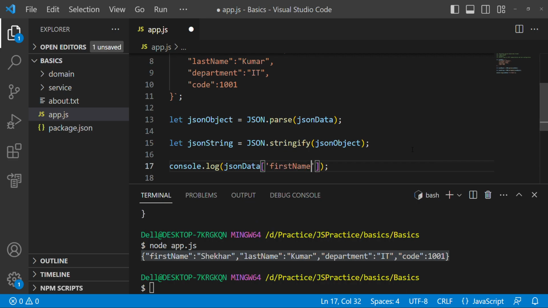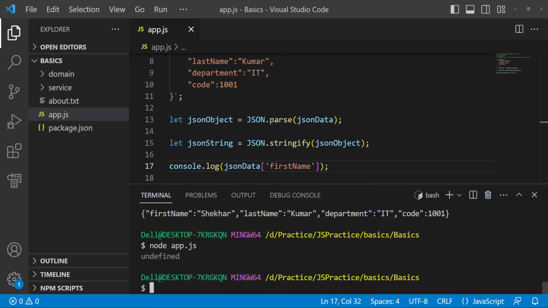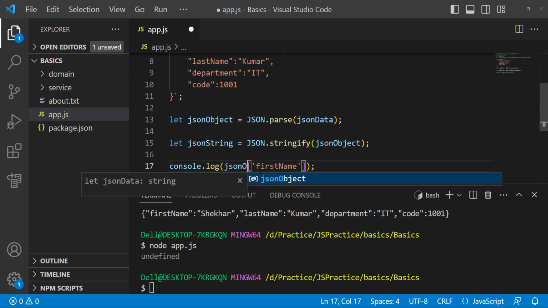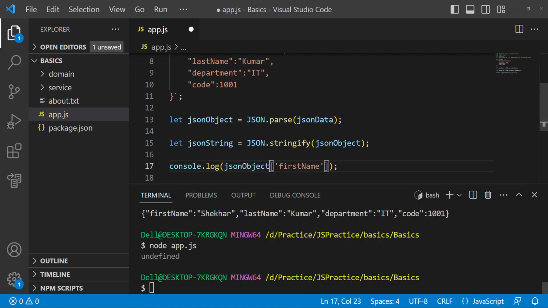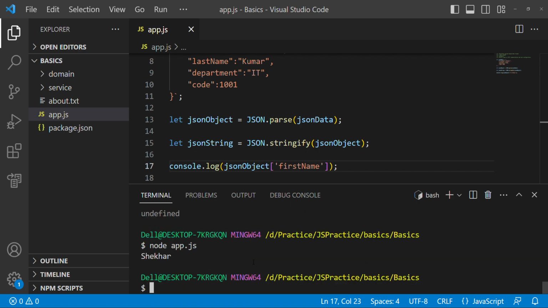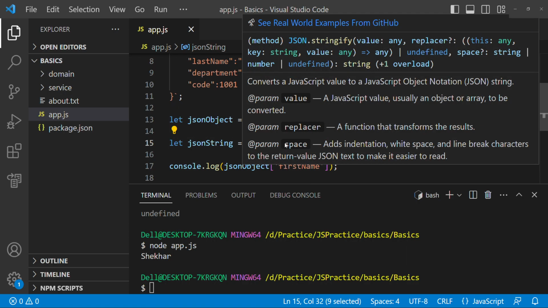So you are going to use this often. Most of the time you are going to use these two methods, parse and stringify. So for this video, that's it.